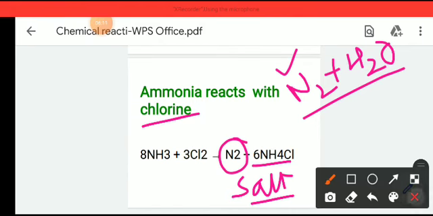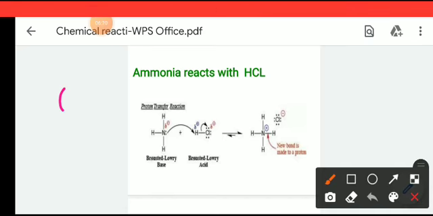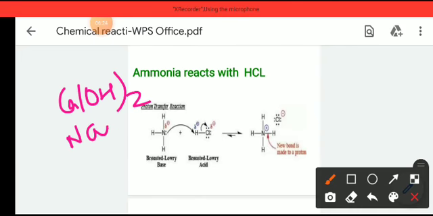And whenever ammonia reacts with an acid, it will give a salt only, because no OH is present in ammonia, unlike NaOH. In NaOH or Ca(OH)2, a hydroxyl group is present, but in the case of ammonia no hydroxyl group is present. That is why water formation is not possible. So whenever ammonia reacts with an acid, it will give a salt, only a salt, not water. Please remember these things.